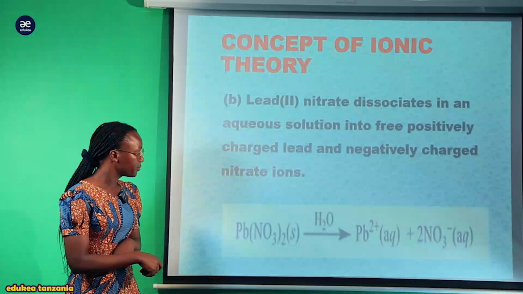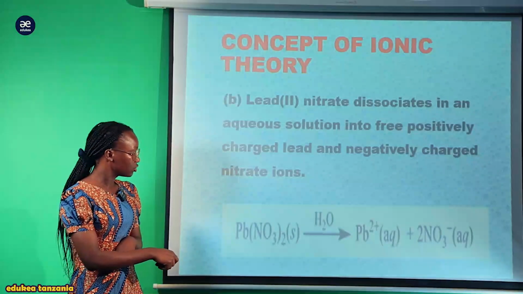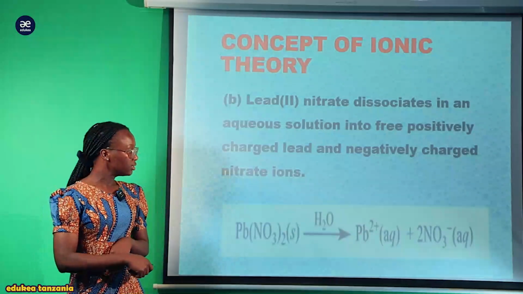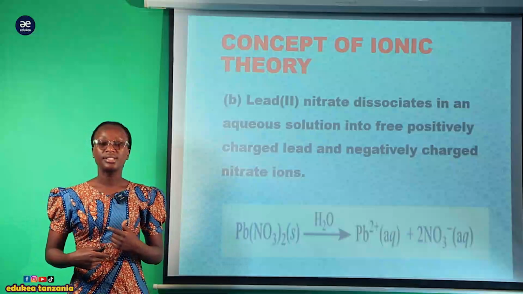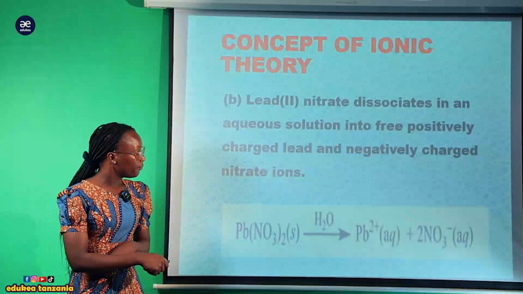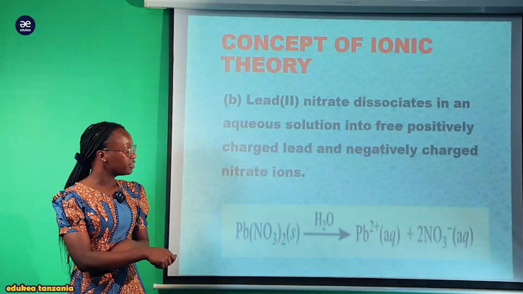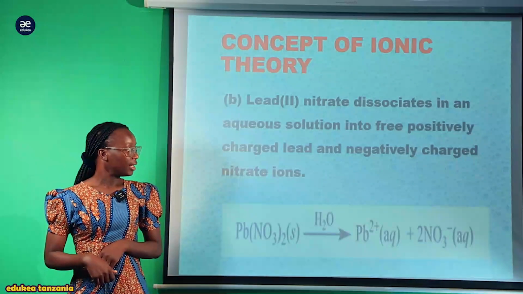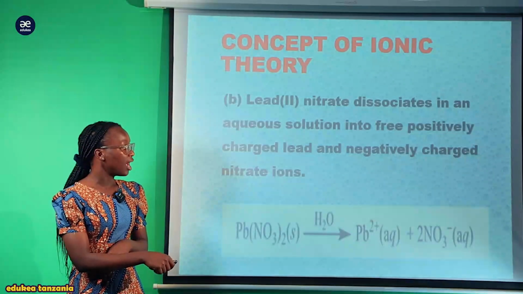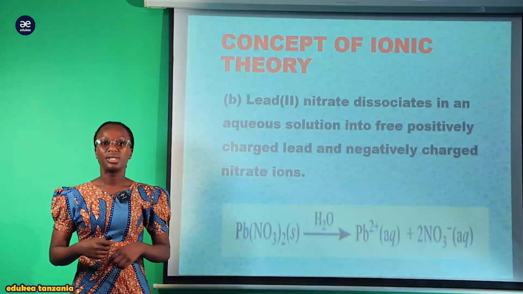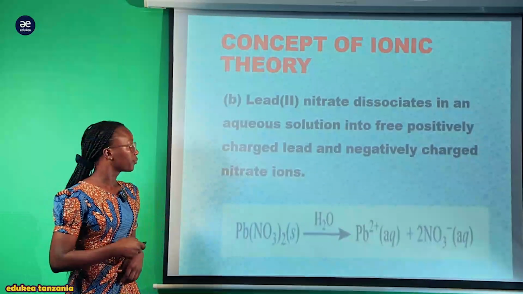This is lead nitrate, which is a strong salt. So once it dissociates, it will dissociate completely. Now, it tends to dissociate and we are going to have the positive charged ion, which is lead-2, and the nitrate, which is the negatively charged ion.